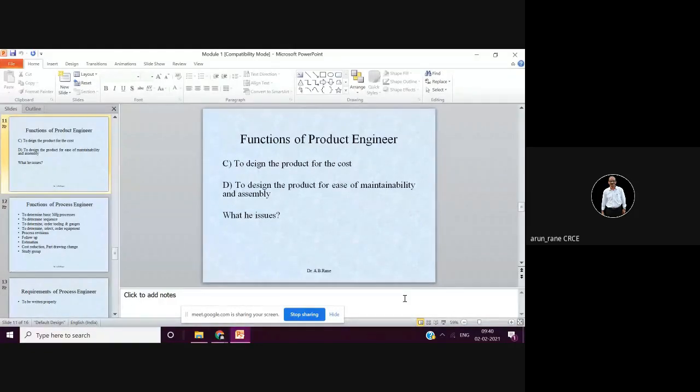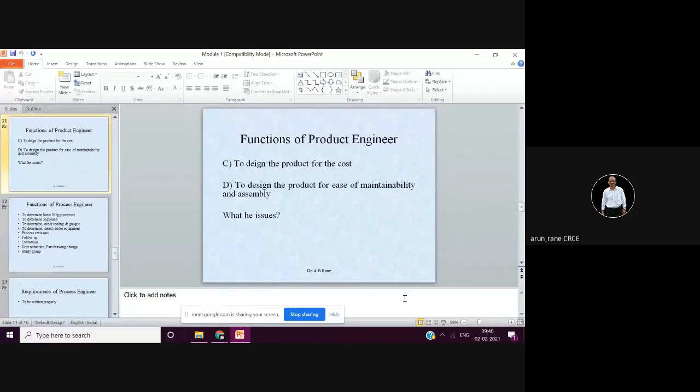That is, you want say 20% or 25%, or 30%, even though it is a monopoly item. So it should be just nice, to make the profit. That is maybe 5% and 10%. So that you have to take care. So accordingly, you have to design the product for the cost. Understand?